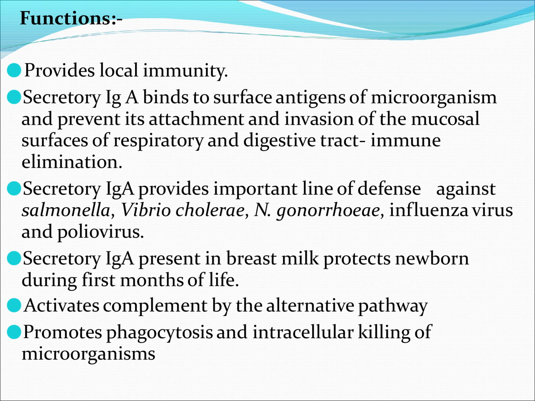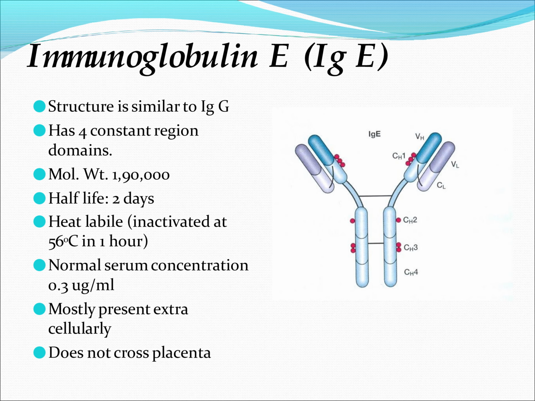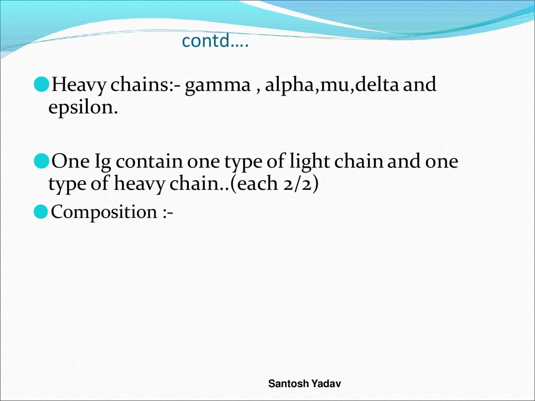The half-life of this IgM is 5 to 6 days. Most of the IgM, 80%, is present intravascularly. It is present in very low concentration in the intercellular tissue fluids. It cannot cross the placenta, as IgG does. The presence of IgM antibody in the serum of a newborn indicates congenital infection. If IgM is there in the serum of the newborn, that means there is a certain congenital infection. It is a marker of congenital infection in the baby or newborn.